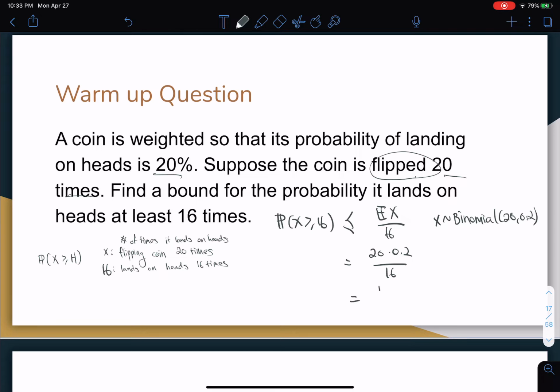16 is equal to 4 over 16, which is 0.25. Perfect. So there we have it, 0.25.